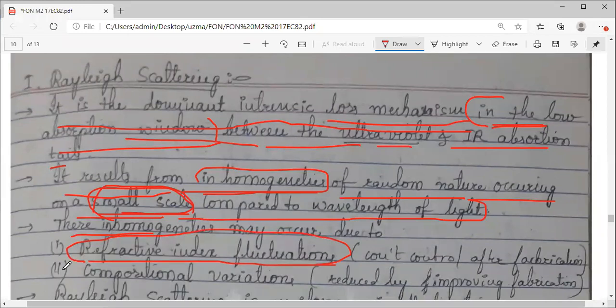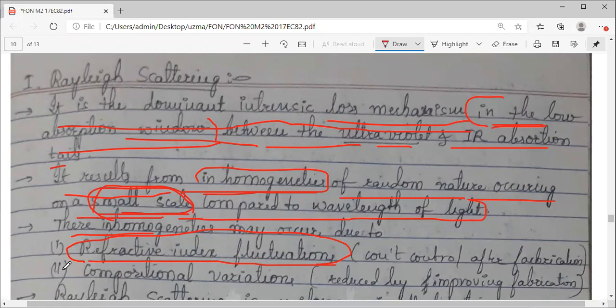Core and cladding don't have the same refractive indices. While manufacturing, you make a glass with a certain composition of oxides and impurities, so that the refractive index is different for core and cladding.